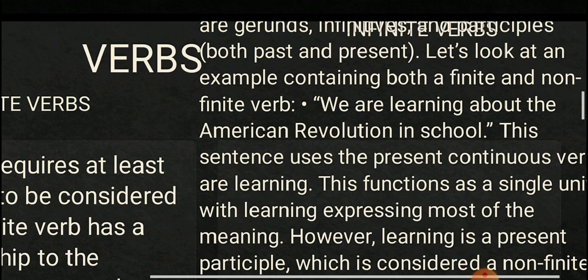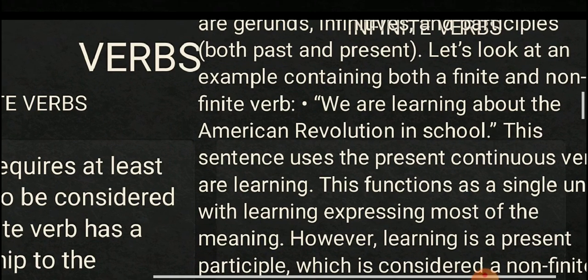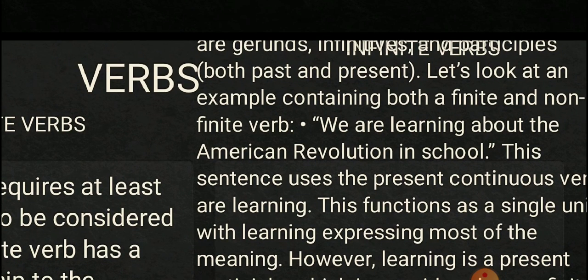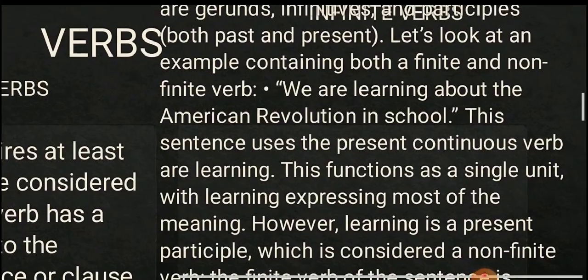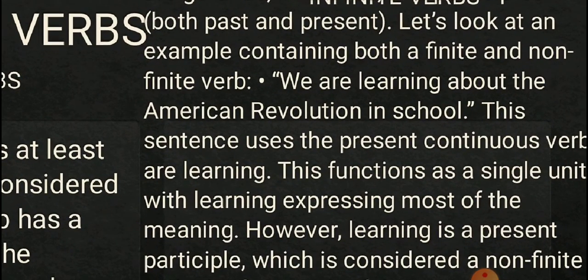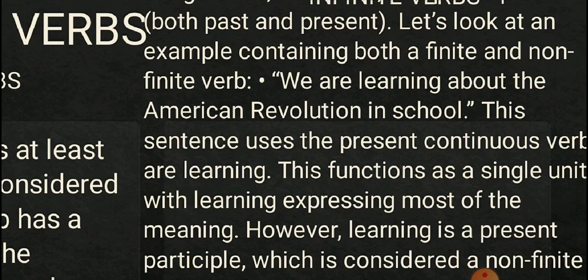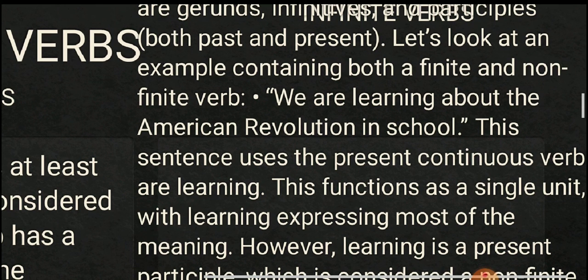Verb forms that are never considered finite are gerunds. Gerunds means the verb when we connect ing with it. Infinitives and participles, both present and past. Let's look at different examples. For example, if I say we are learning about the American Revolution in school, this sentence uses the present continuous verb, and the present continuous verb, for example, is are learning.